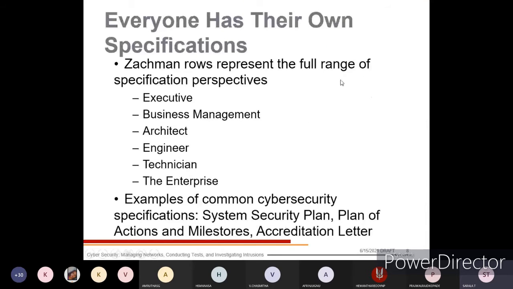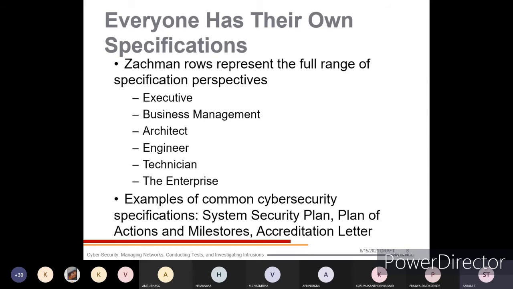These rows represent the full range of specification perspectives: executive, business, architect, engineer, technician, and enterprise. Examples of common cybersecurity specifications are the system security plan, plan of actions and milestones, and accreditation letter.